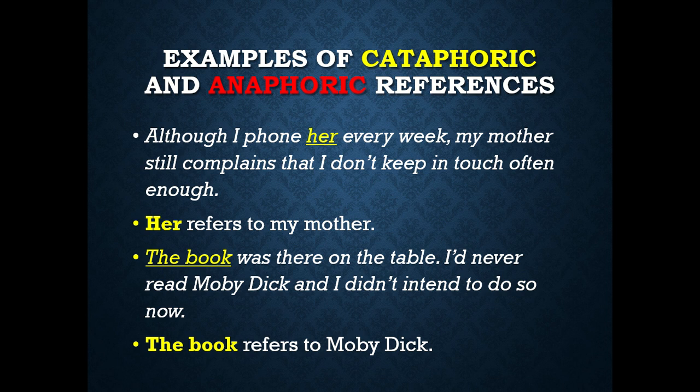The book was there on the table. I never read Moby Dick and I didn't intend to do so now. The book refers to Moby Dick. You can see that the name of the book, Moby Dick, is mentioned later in the sentence, and the reference the book is given at the start. So cataphoric references show the later references of any subject, object, thing, or idea, whereas anaphoric references show the earlier references.